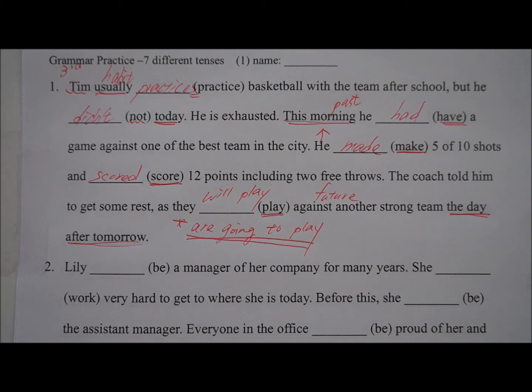So the answer for number 1 is: Tim usually practices basketball with the team after school, but he didn't today. He is exhausted. This morning he had a game against one of the best teams in the city. He made 5 of 10 shots and scored 12 points, including 2 free throws. The coach told him to get some rest as they are going to play against another strong team the day after tomorrow. Let's go on to number 2.